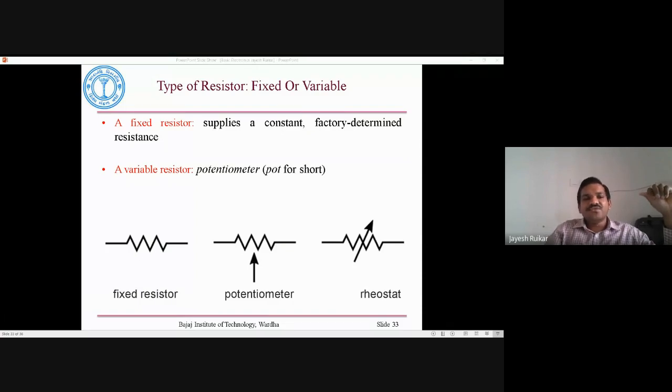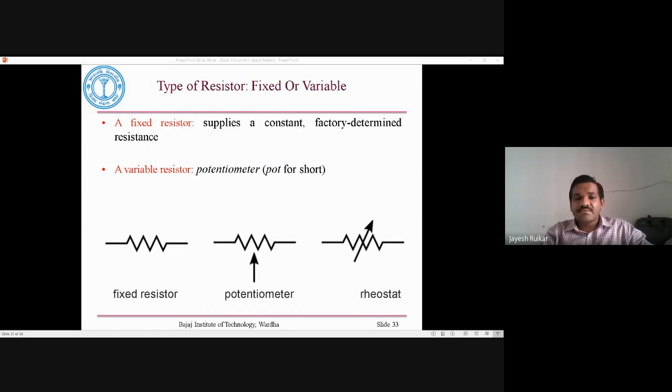You use it when you want to restrict current to a particular range, or if you want to divide voltage. We have seen that resistors are used for current limiting and as voltage dividers, so fixed type resistors can be used. In the earlier case, the circuit with the LED used a fixed type of resistance.